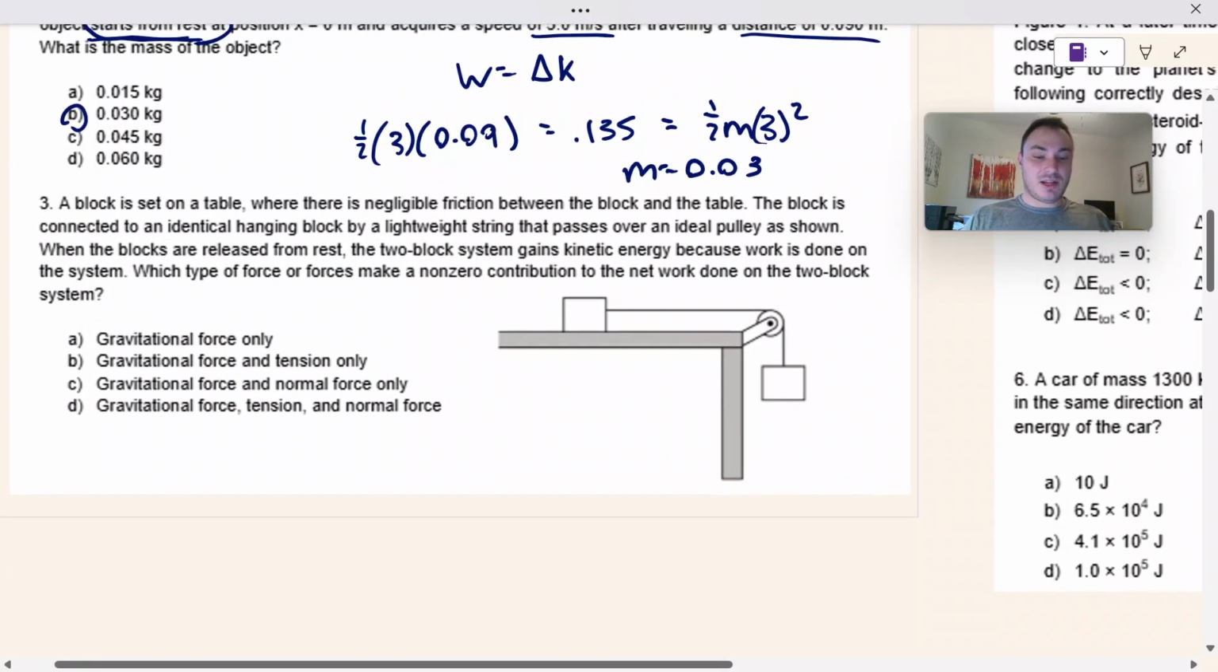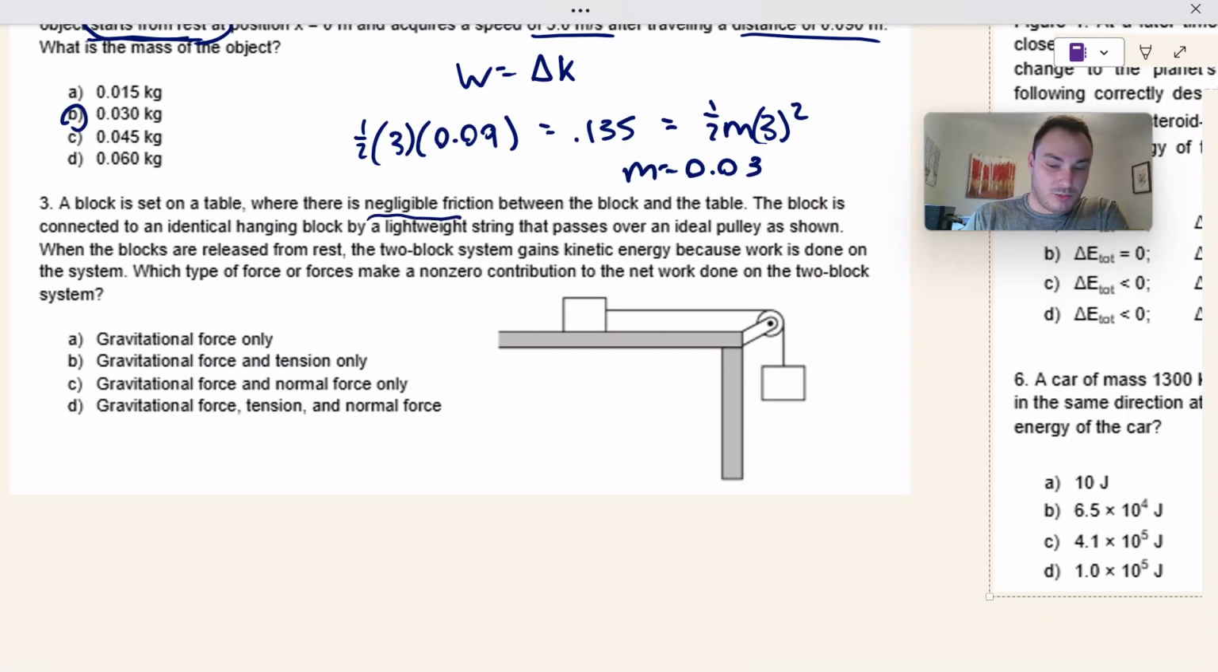A block is set on a table where there is negligible friction between the block and the table. Negligible friction. The block is connected to an identical hanging block by a lightweight string that passes over an ideal pulley as shown. When the blocks are released from rest, the two-block system gains kinetic energy, so the system includes both the blocks.